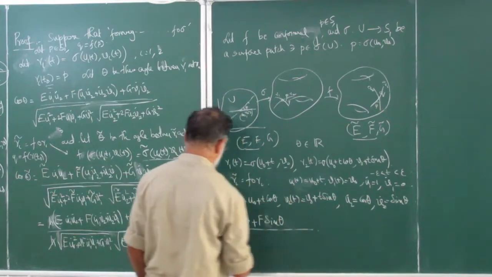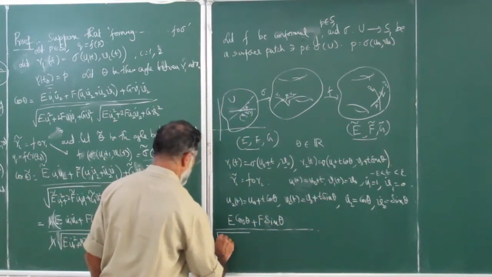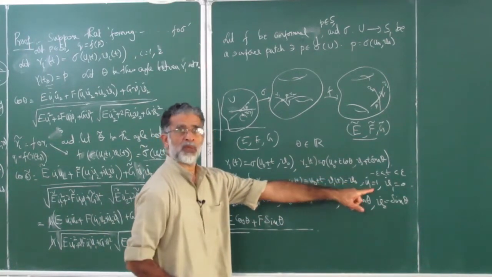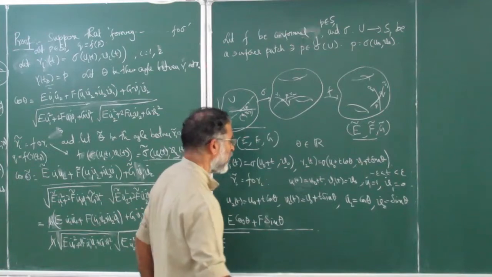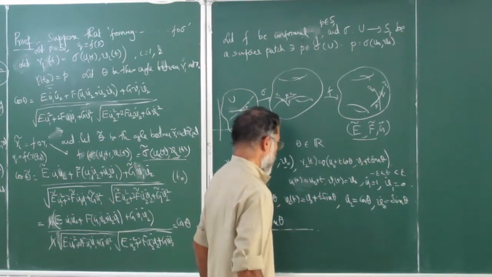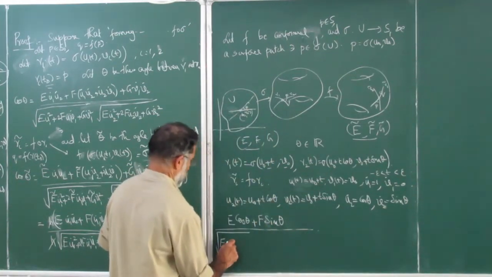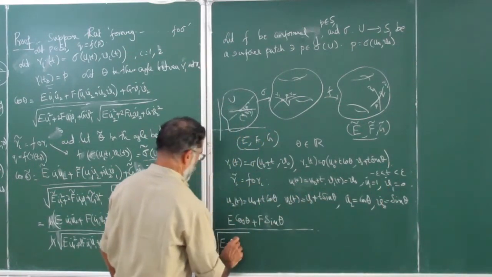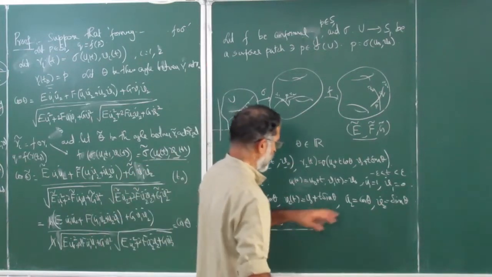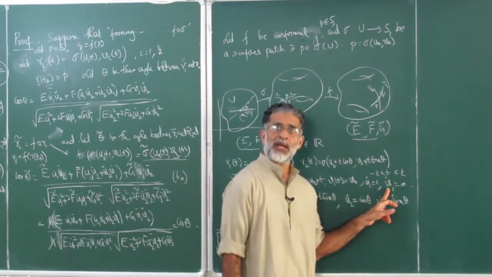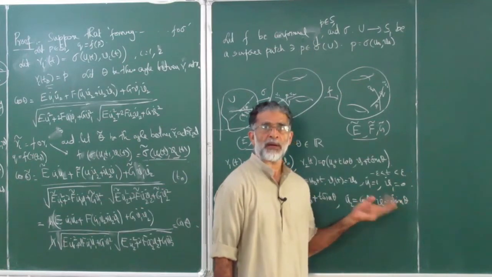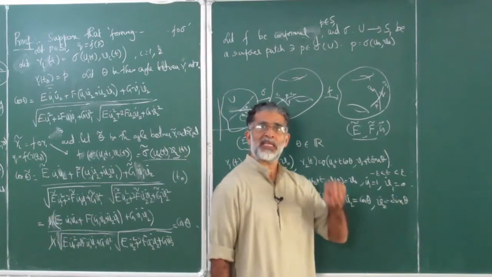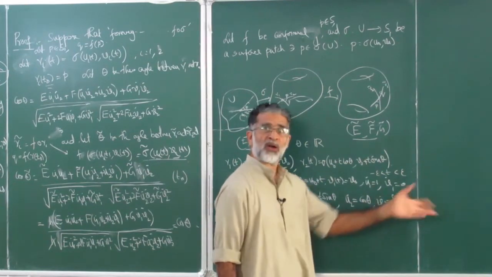E u1 dot square, u1 dot square is 1, no problem, plus 2F, let us see, I don't think that term will come, because both terms you will have v1 dots, so it will disappear, 2F u1 dot v1 dot, but v1 dot is 0, plus G v1 dot square, so in both places you have v1 dot, so it disappears.